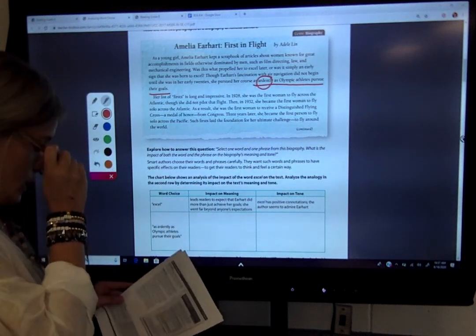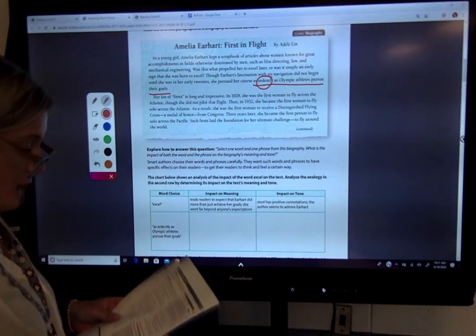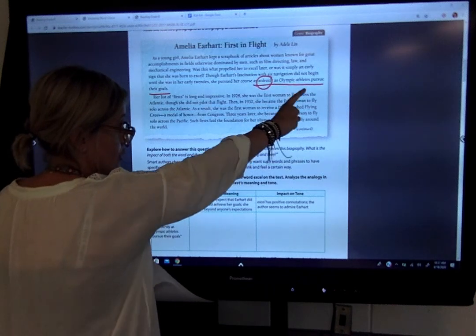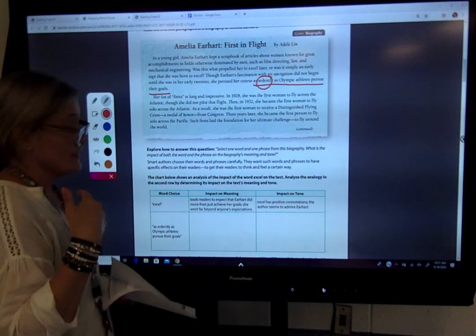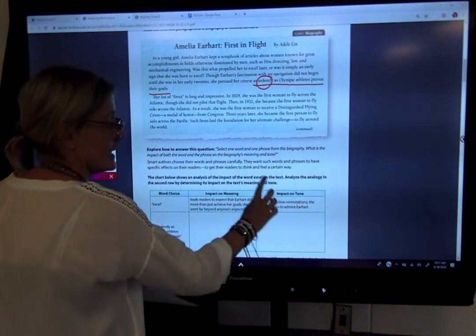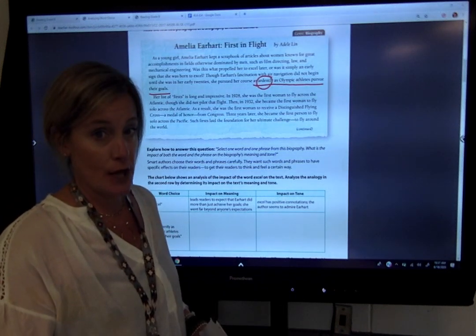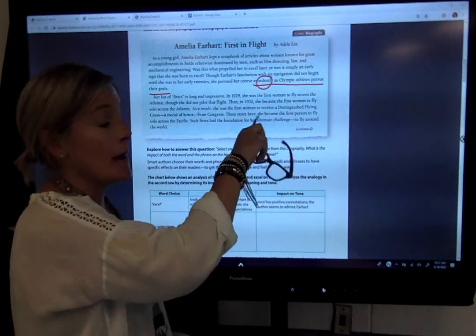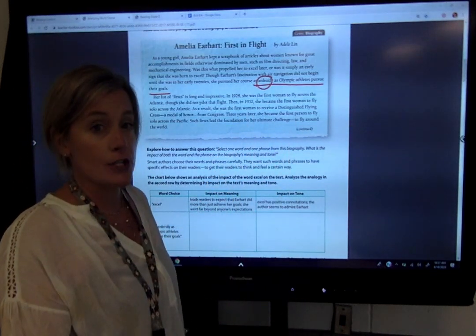Now, the impact on the meaning is basically that she was successful, because if they're comparing her to those Olympic athletes pursuing their goals, then they're saying that she was successful. And the impact on the tone, again, gives a positive tone to this text. It shows how much the author respects and admires Earhart.